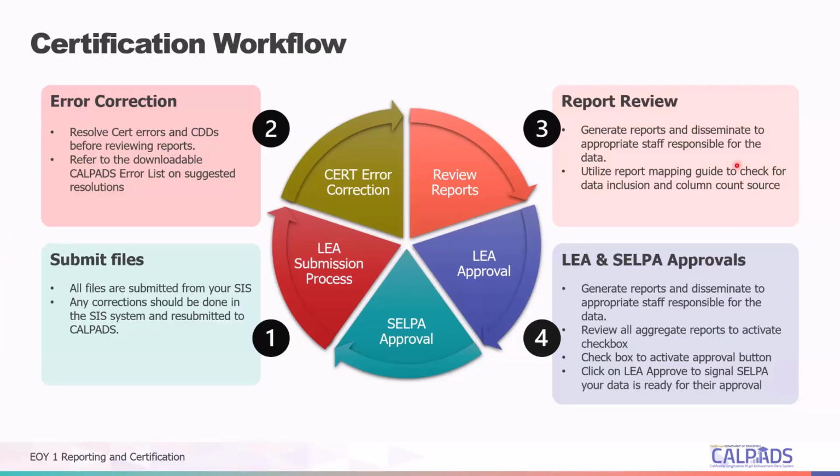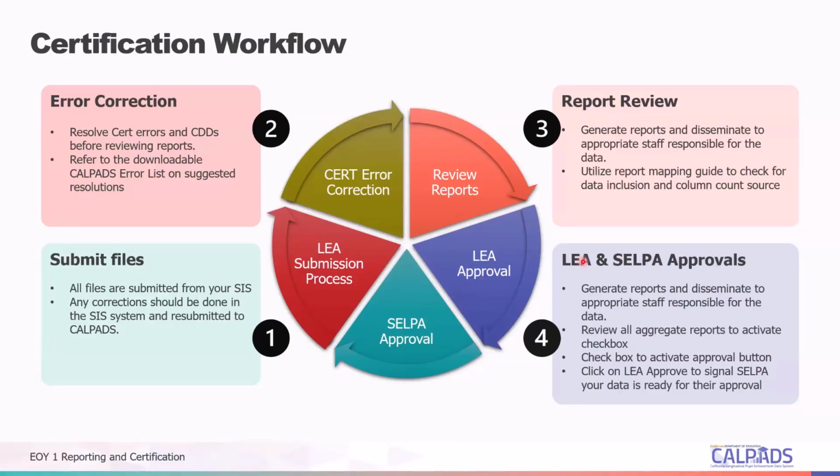The LEA will disseminate reports to all school sites and all staff responsible to review the data accuracy, and also refer those persons to the CalPADS report mapping guide to analyze and to see if the counts are correct. So it is important that these reports are sent out and reviewed, maybe multiple times, before approving your reports.